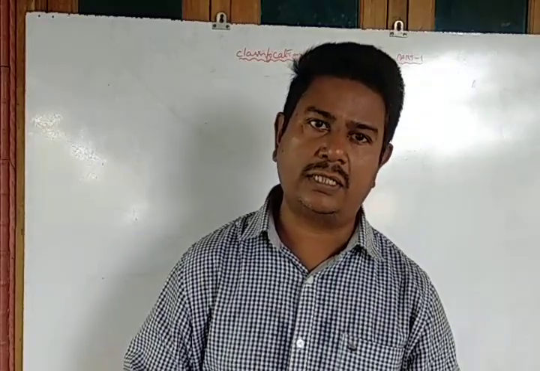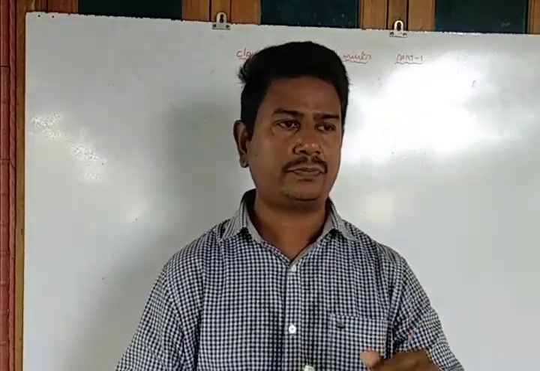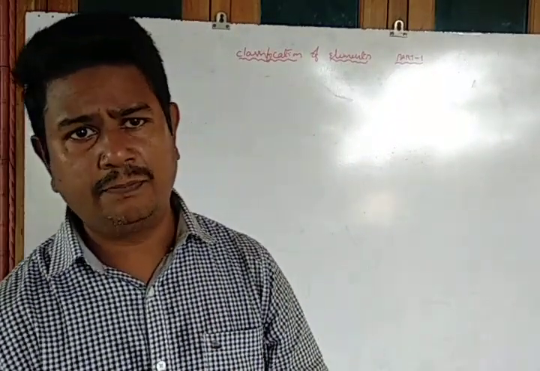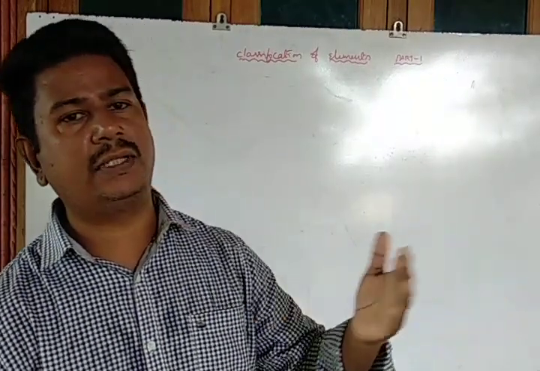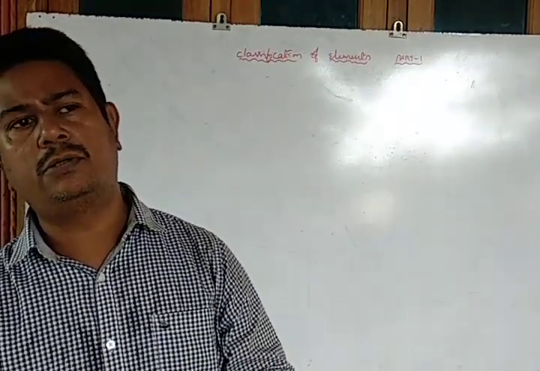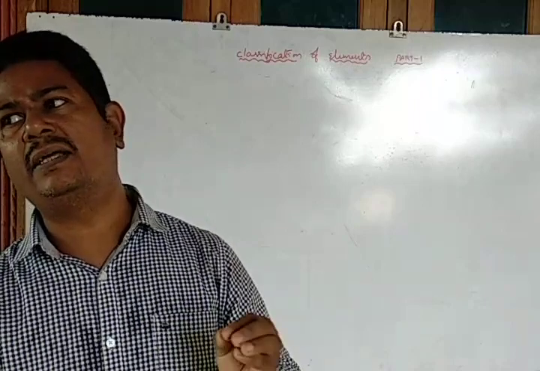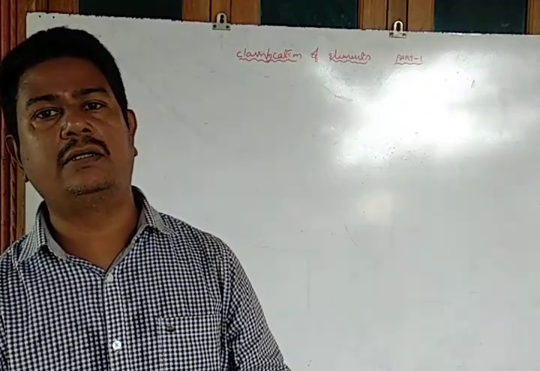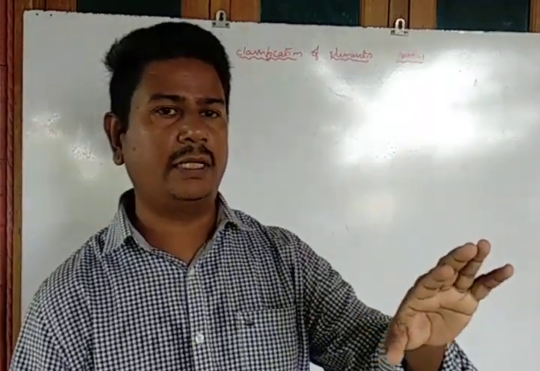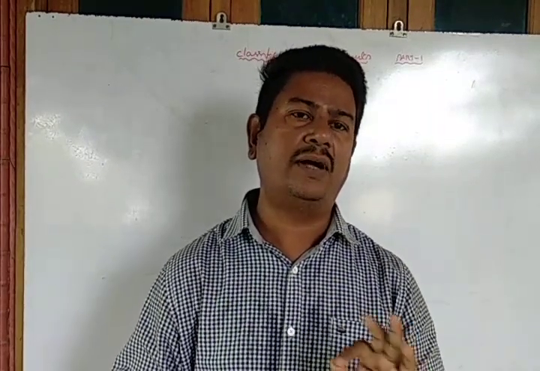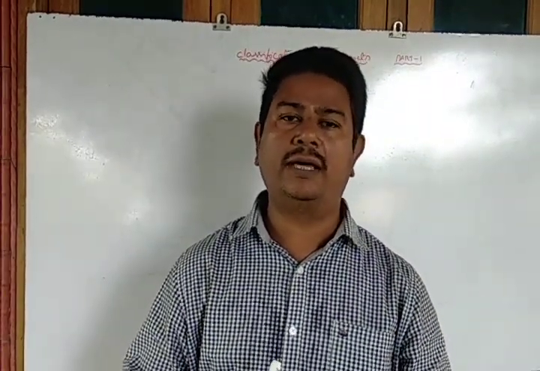That one is called the long periodic table, which was given by Moseley as well as which one? Niels Bohr.